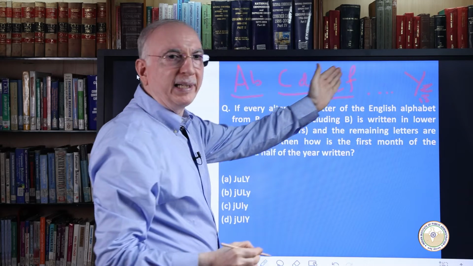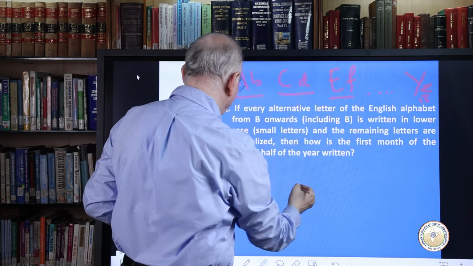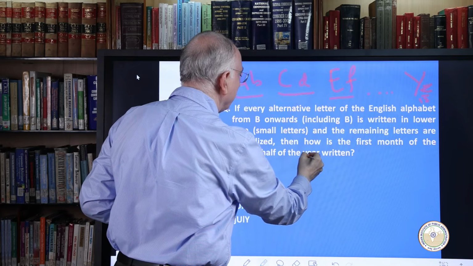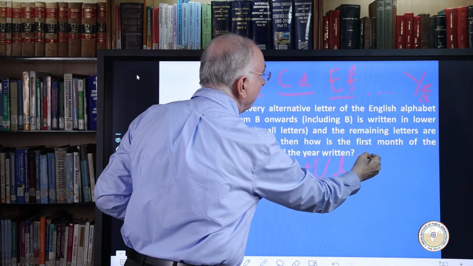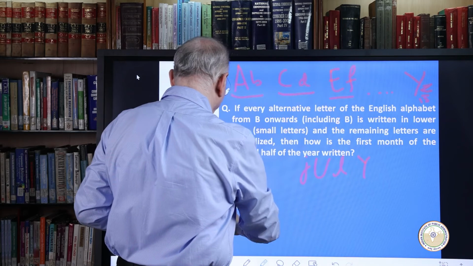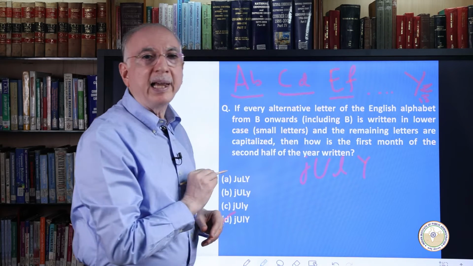Now we have to find out this, and on this we will find that J will appear small, U will be capital, L will be small and Y will be capital. And therefore option D will be the right answer.